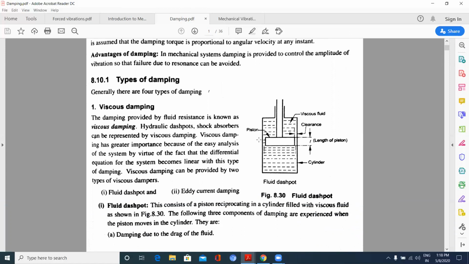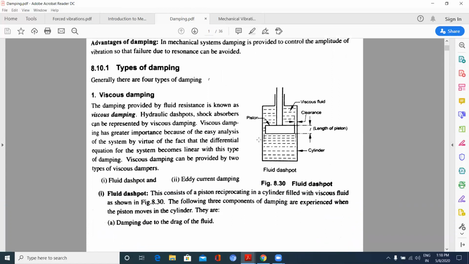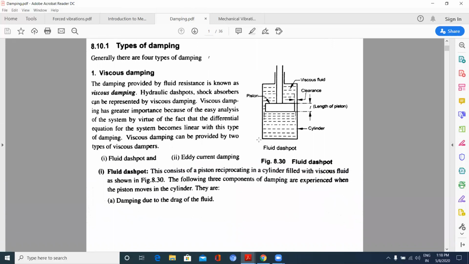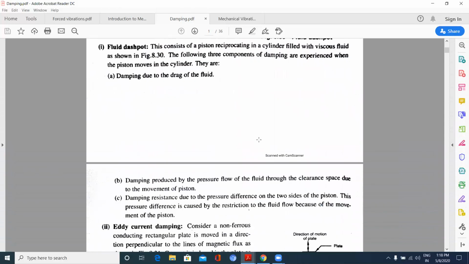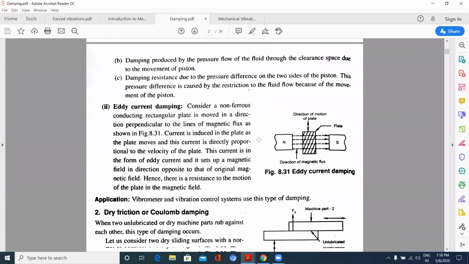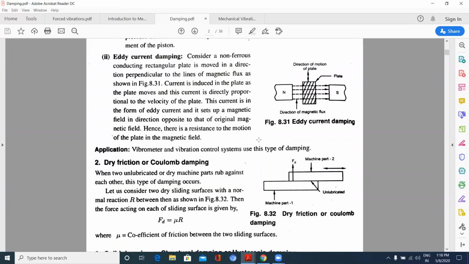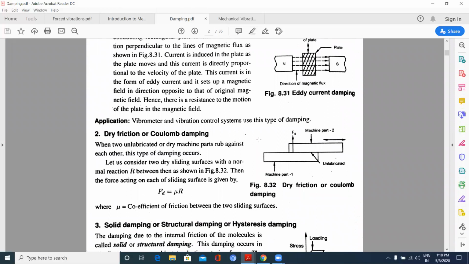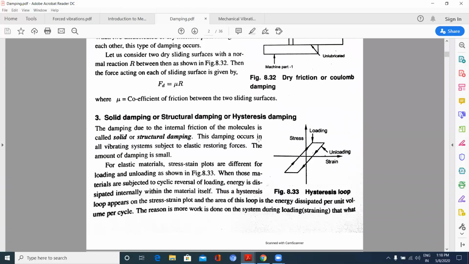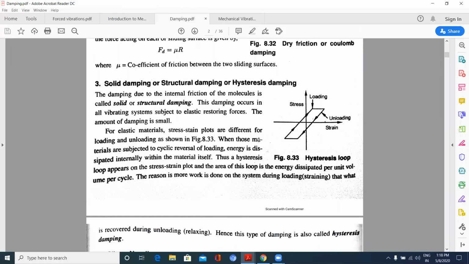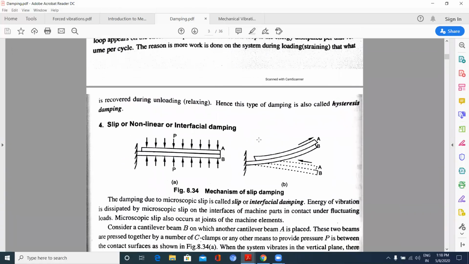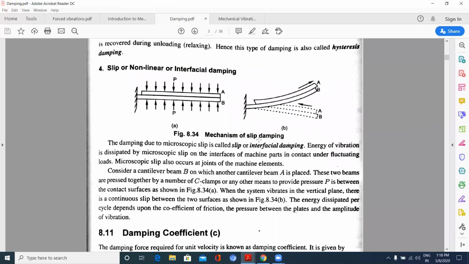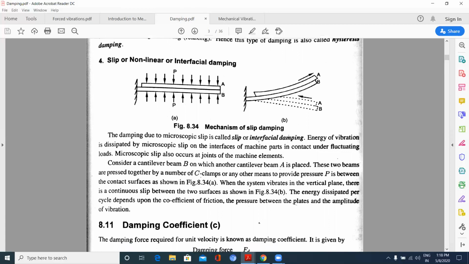We can see different types of dampers. Those are viscous damping, where we'll be seeing fluid dashpot and eddy current damping. Okay. Now dry friction or Coulomb damping. This is due to the friction. Okay. And solid damping or structural damping or hysteresis damping. These are the three major. And next, finally, slip or non-linear or interfacial damping. Okay. Now let us see.